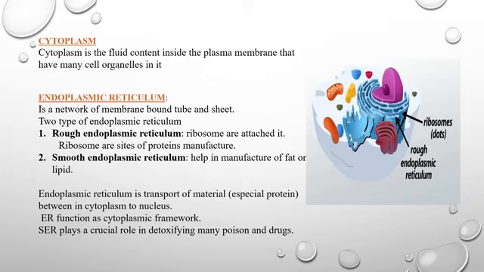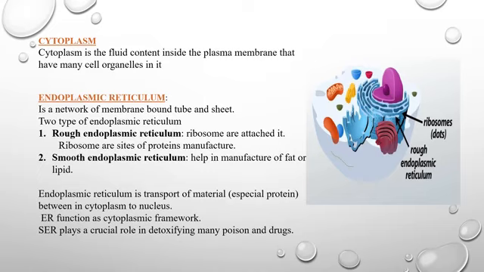Other component of the cell is cytoplasm. Cytoplasm is the fluid content inside the plasma membrane that has many cell organelles in it. Next cell organelle is endoplasmic reticulum. It is a network of membrane. There are two types of endoplasmic reticulum, rough endoplasmic reticulum and smooth endoplasmic reticulum.